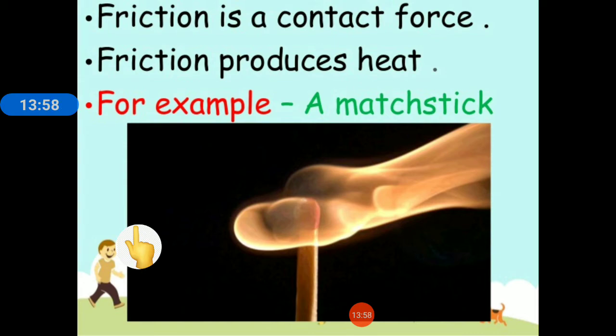Wood can be cut because of friction between the axe and the wood. Similarly, there are many small jobs that we are able to do because of friction only, like opening lids of bottles and caps of pens.